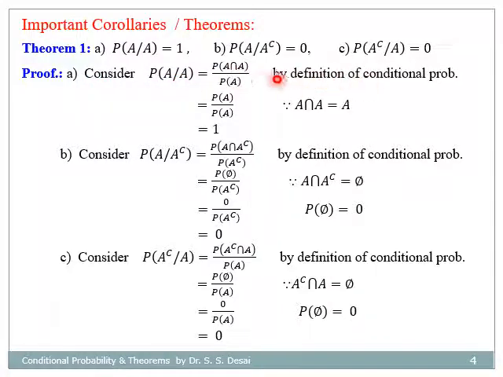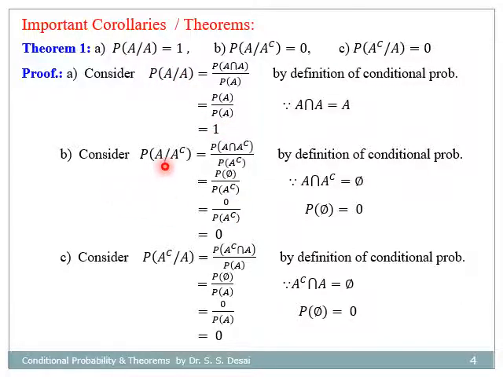By the definition of conditional probability, it is P(A ∩ A) divided by P(A). Now, as A ∩ A is A itself, this becomes P(A) divided by P(A), that is equal to 1. That means P(A|A) = 1.